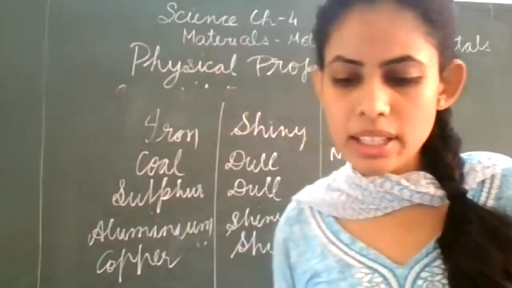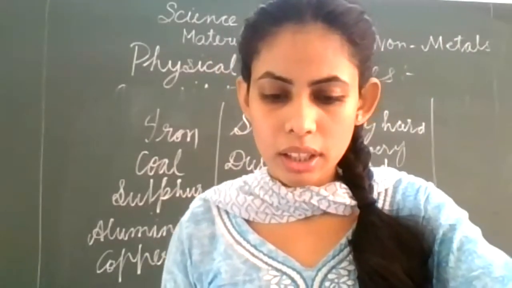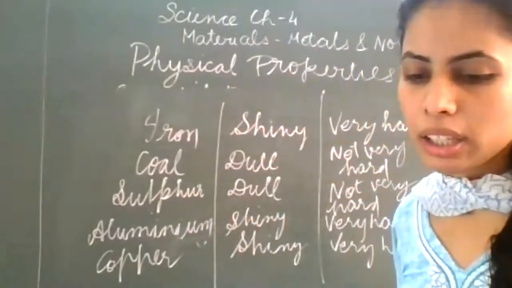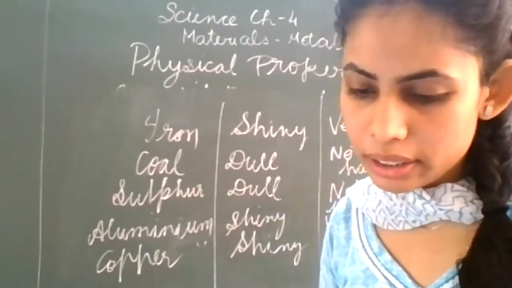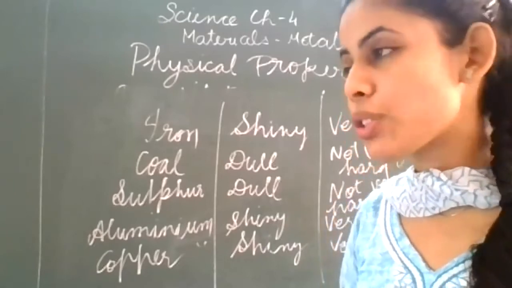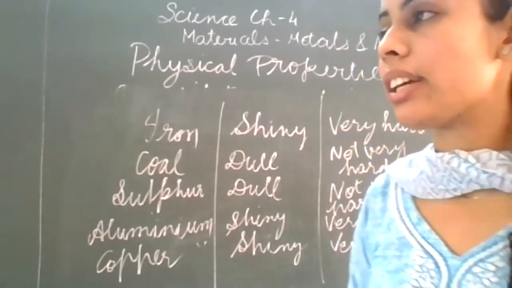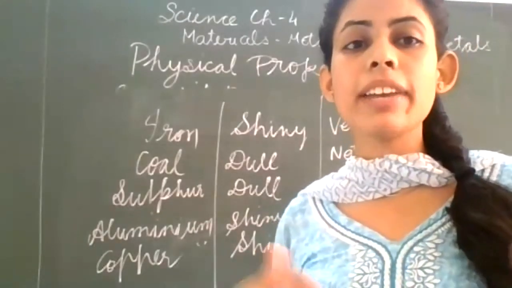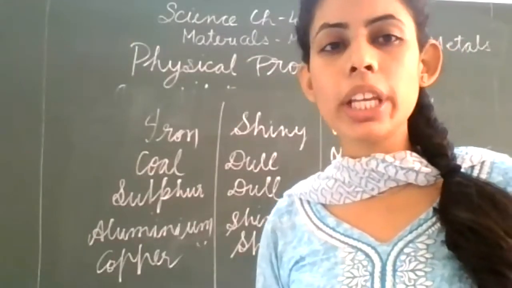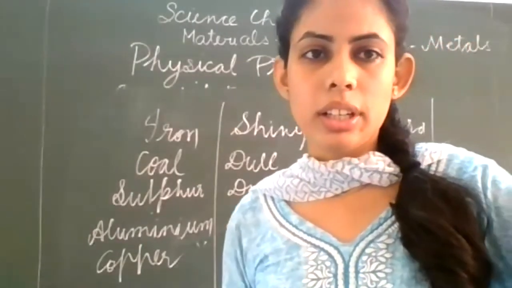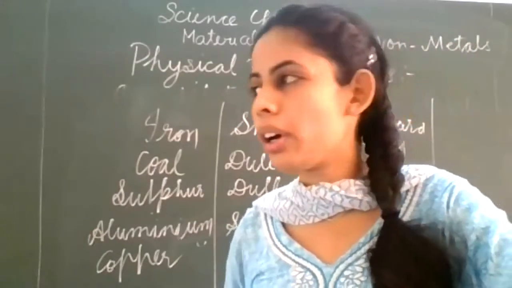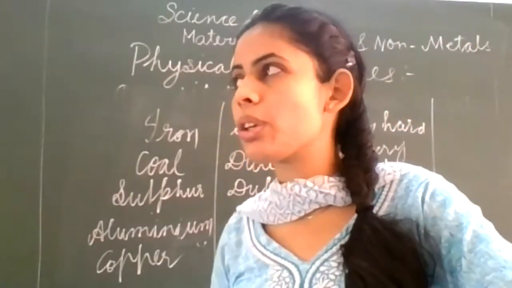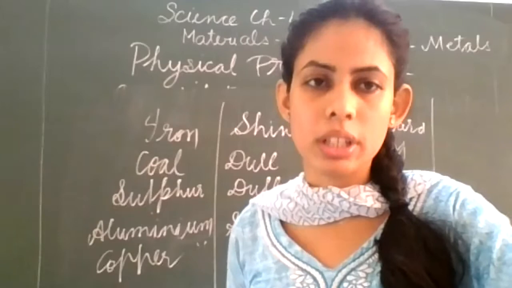And the next is a non-metal that has natural luster, that is shiny. It is iodine. You also know that iodine is used as an antiseptic solution.